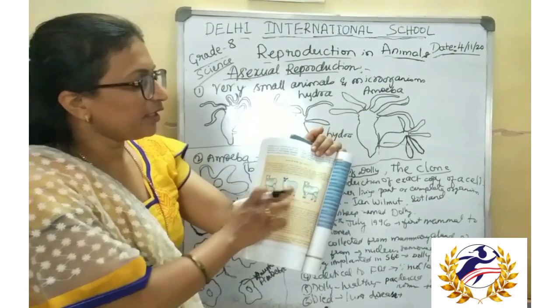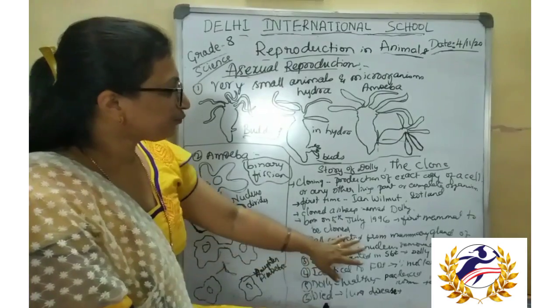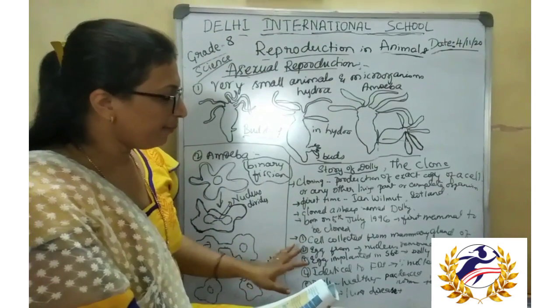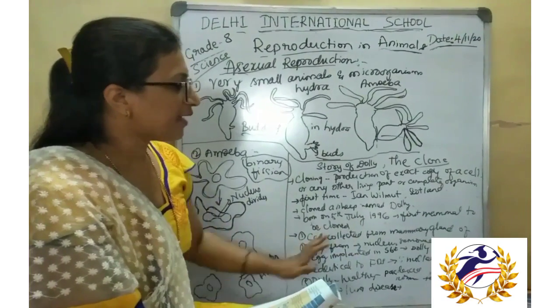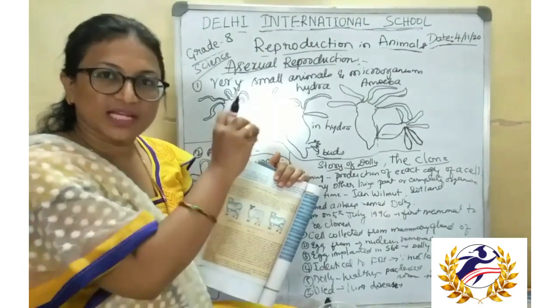So here two animals are involved. The mammary gland cell is taken from one parent and the egg is taken from the female parent, and from the egg the nucleus is removed.